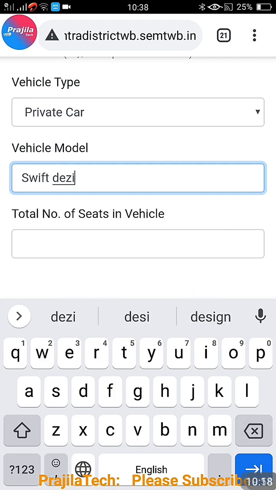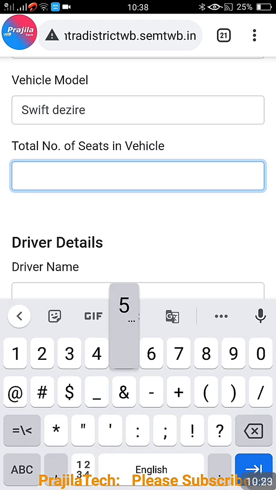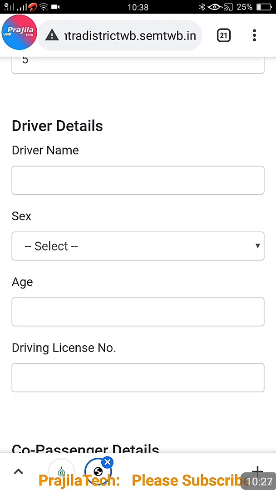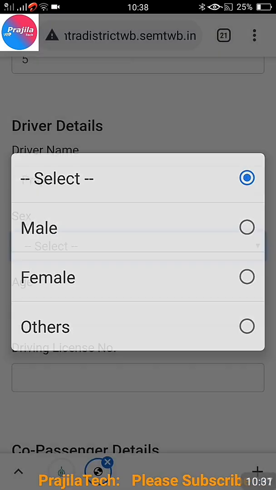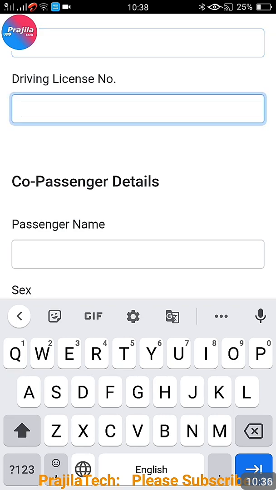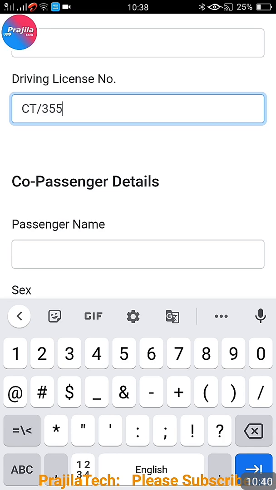Previously I showed you with a two-wheeler, so I needed to enter only driver details. Now let me show you another example. Say I am using a 5-seater car. If I give 5, then you can see that first I have to enter driver details, as you have seen in the previous pass: driver, gender, age. The driving license number is very important. You have to give the driver's driving license number.